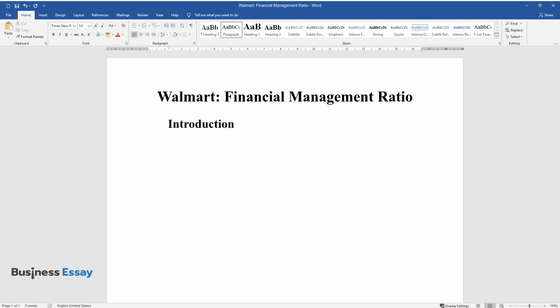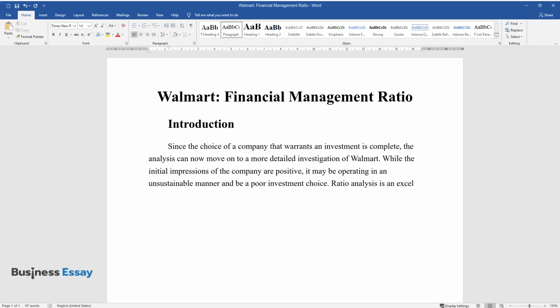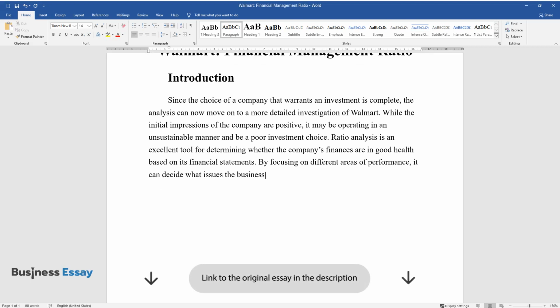Introduction. Since the choice of a company that warrants an investment is complete, the analysis can now move on to a more detailed investigation of Walmart. While the initial impressions of the company are positive, it may be operating in an unsustainable manner and be a poor investment choice. Ratio analysis is an excellent tool for determining whether the company's finances are in good health based on its financial statements. By focusing on different areas of performance, it can decide what issues the business may be facing in the future and how they will affect investors.